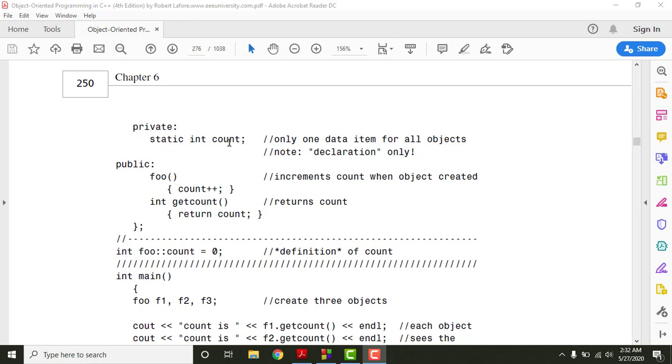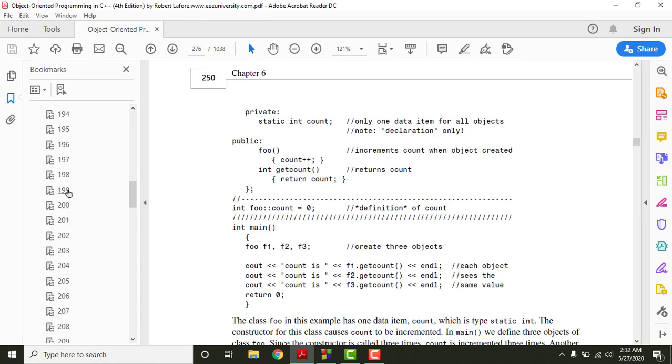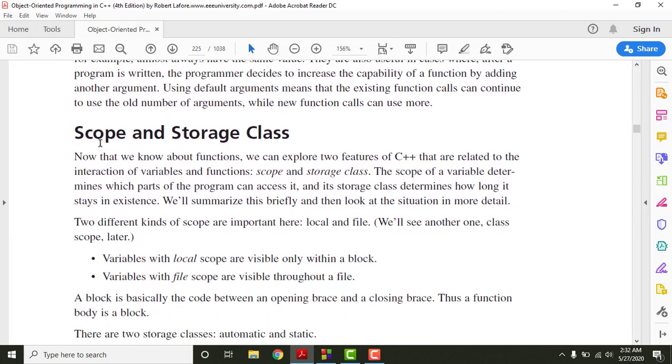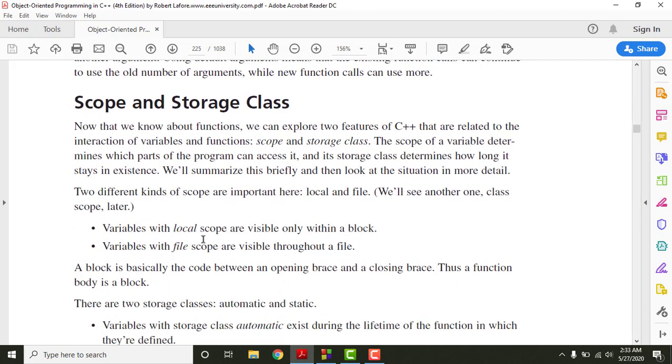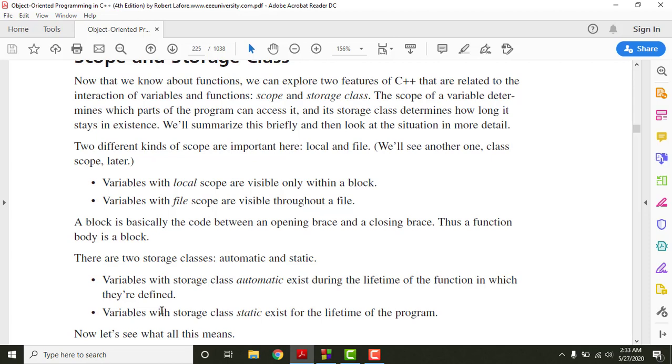We have learned this in chapter 5, right? Let me go back to this page, which explains the concept of static. Variables can have a scope and a storage class. When variables have a local scope, they can only be visible within that block, and when variables have file scope, they can be seen throughout a file. If their storage class is automatic, they will be created automatically and then destroyed. And if the variable's storage class is static, it will remain throughout the program, right?